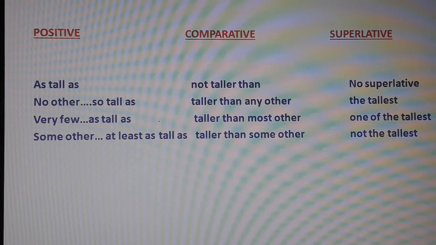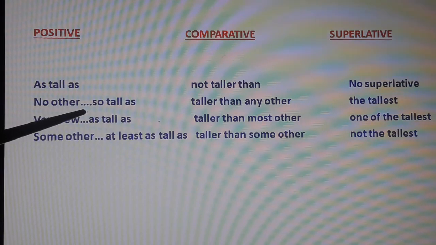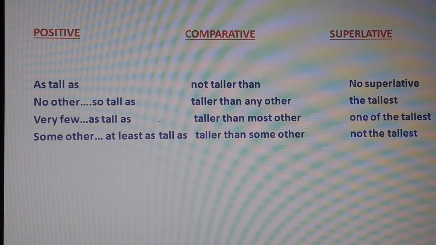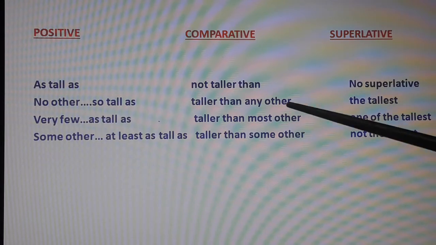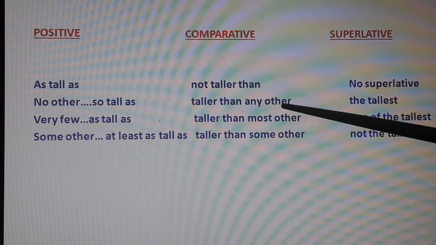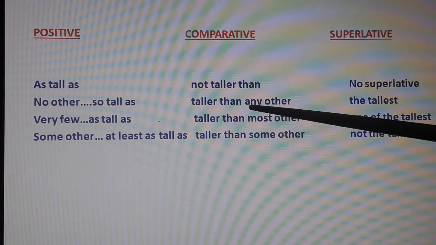Whenever you come across a sentence like "No other girl is so tall as Smita," or "No other person is so beautiful as," this kind of negative sentence with "no other," you will have to make both comparative and superlative. The comparative: she is taller than any other, he is richer than any other, he is prettier than any other.